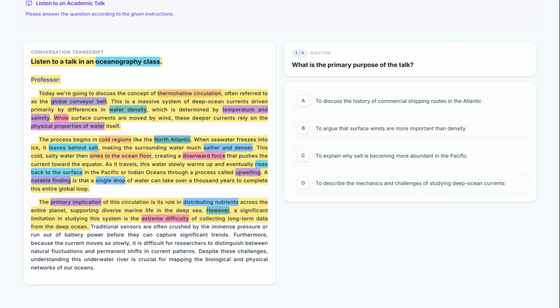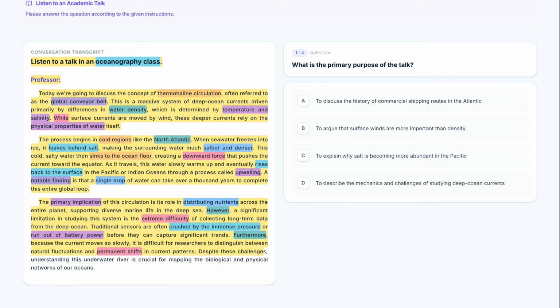Traditional sensors are often crushed by the immense pressure or run out of battery power before they can capture significant trends. The lecture provides concrete examples of technical failure, where sensors are crushed by the immense pressure or simply run out of battery power. Furthermore, because the current moves so slowly, it is difficult for researchers to distinguish between natural fluctuations and permanent shifts in current patterns. Using furthermore, the professor adds another layer of difficulty, explaining that the slow pace makes it hard to identify permanent shifts versus temporary changes.